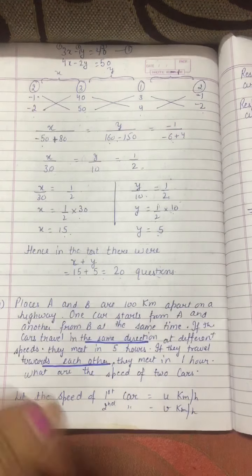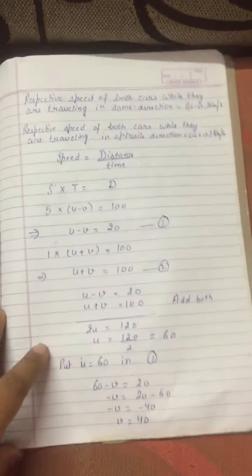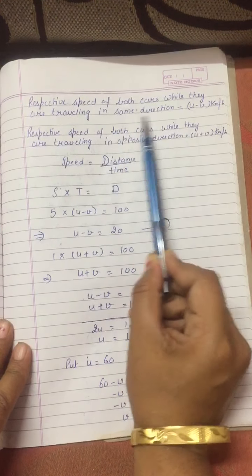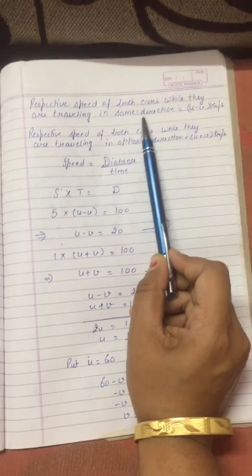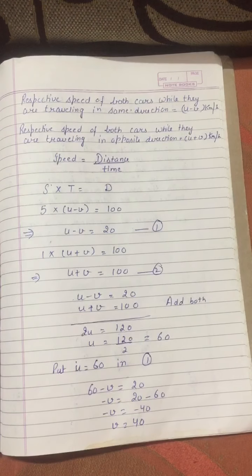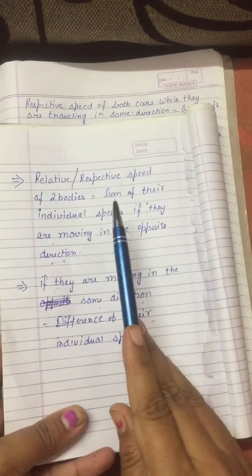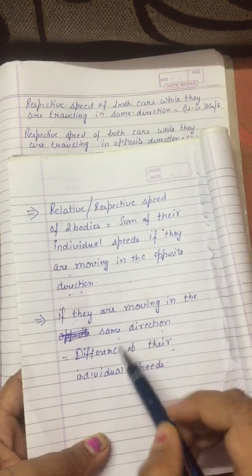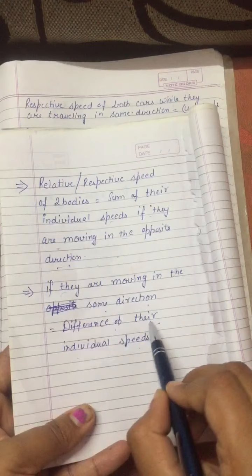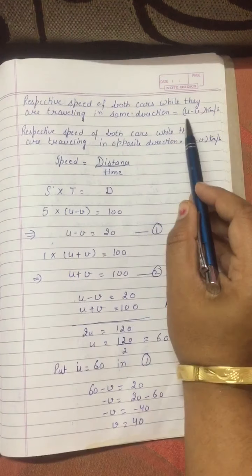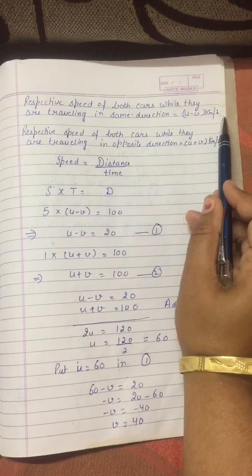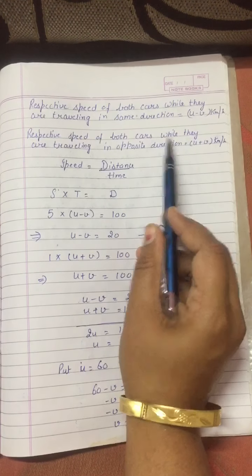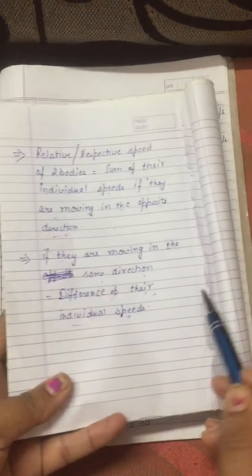So what we will calculate first is the relative speed of both cars while they are traveling in the same direction. In the formula we have done, if the two bodies travel in the same direction, then we will take the difference of their individual speeds. So here it is u minus v kilometer per hour. And the relative speed of both the cars while they are traveling in the opposite direction.